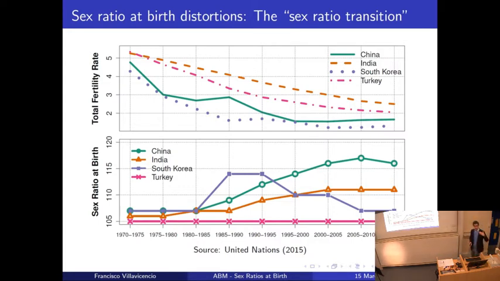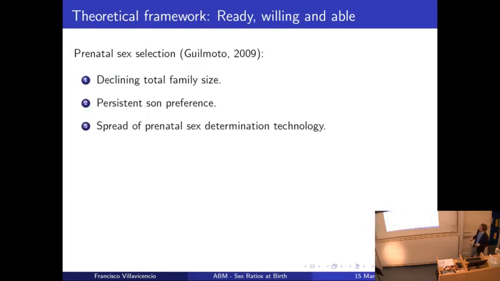So first, if you want to build an agent-based model, we need to borrow a theoretical framework from the literature, because as I said previously, we first need to have some theoretical rules that we want to apply to our model. According to the literature, Guilmoto suggests that there are three conditions for the practice of prenatal sex selection. First, we are in a context of family decline.